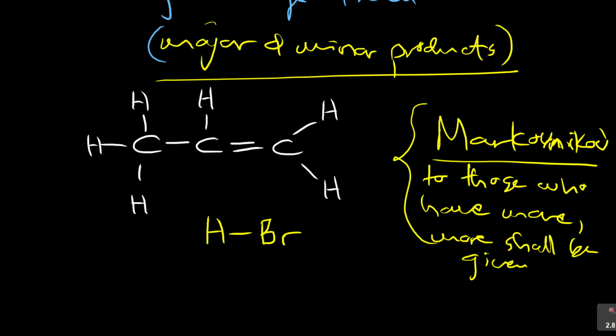Look at the two carbons. There are two carbons of interest. The first carbon of interest, I'll call them carbon 1. No, we name them from the group closer to the double bond. This is carbon 1 and this is carbon 2 and that is carbon 3. I want to focus on carbon 1 and carbon 2. That's where the reaction is going to happen.